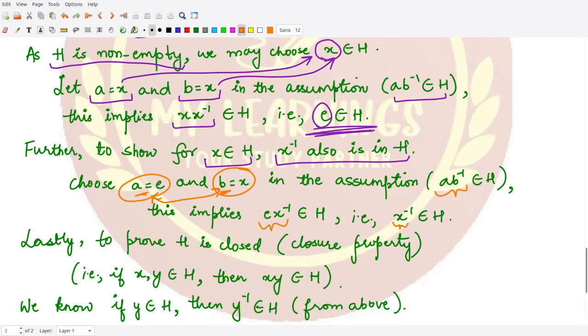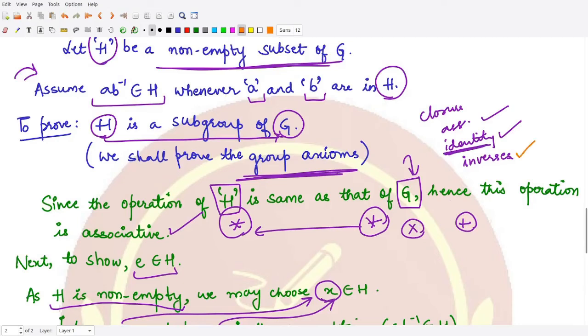That is X inverse. So X inverse belongs to H, and our fourth property also holds.